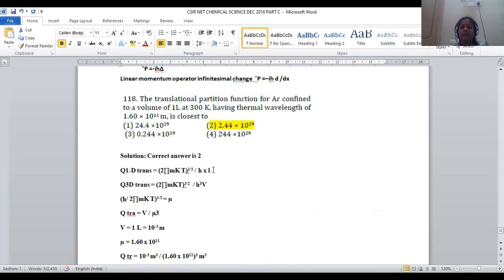Let us move on to question number 118. The translational partition function for argon confined to a volume of 1 liter at 300 Kelvin, having thermal wavelength 1.60 into 10 to the power 11 meters, is closest to what? The translational partition function is to be determined for the monoatomic gas, that is argon. Here, the volume is given as 1 liter and the temperature is 300 Kelvin, right? The thermal wavelength value mu is given as 1.60 into 10 to the power 11. These are the parameters provided. We have to predict the translational partition function.